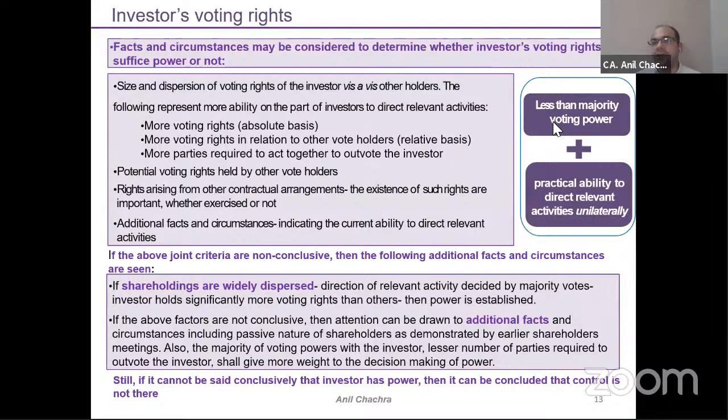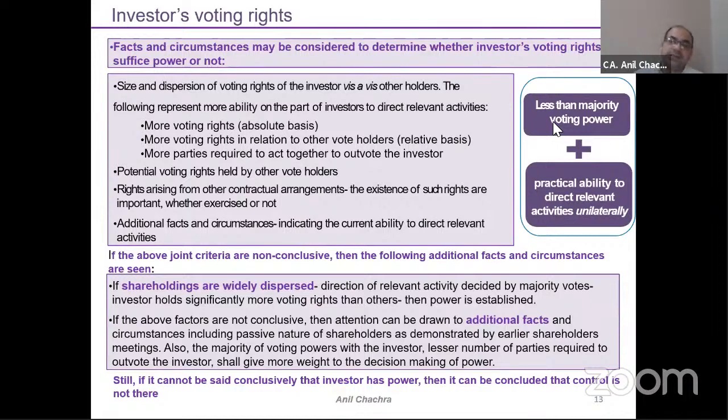If this 55% is held by 1% each, by thousands of shareholders, then I can say that this 55% can't take decisions on a mutual basis. They need to consult all the 55% shareholders at one time if they want to take decisions at the company level.